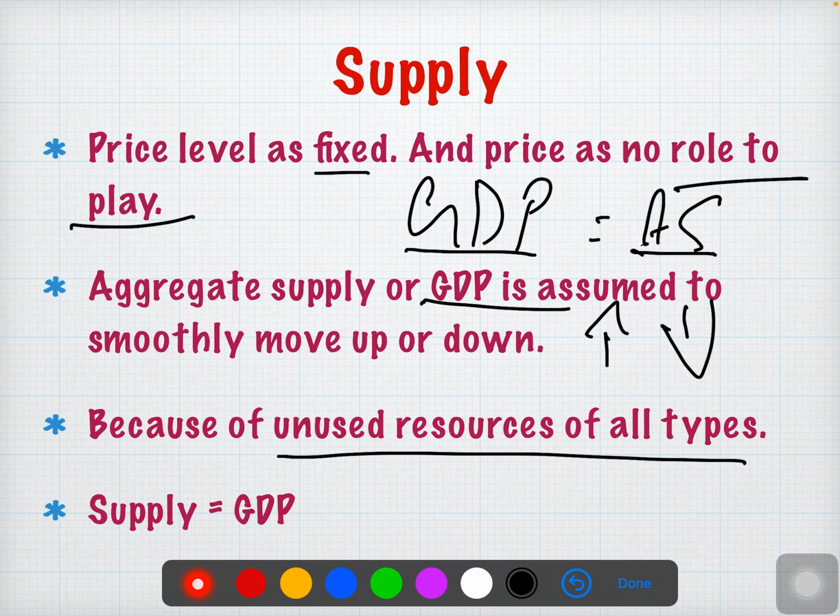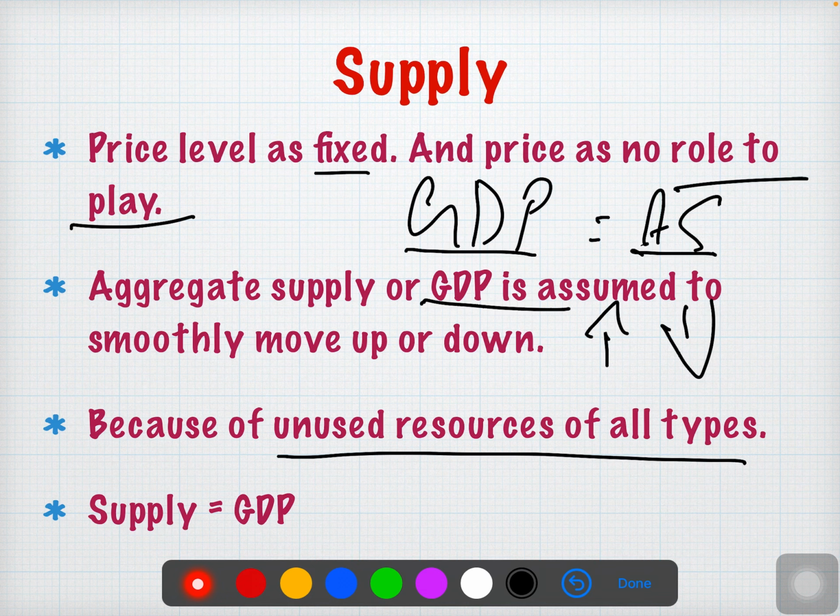We did not use them. If we use any of the goods and services, with optimum usage, at that time GDP is going to increase, and aggregate supply is also going to increase. In case I am not able to use the resources, which are called unused, we have resources in the economy, but right now we did not use them. Because of that, GDP is also less, and aggregate supply is also less. That means if you are using more resources, there is more supply and more GDP. If you are using fewer resources, that means less supply and less GDP.